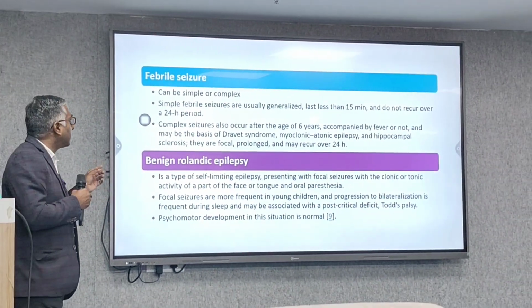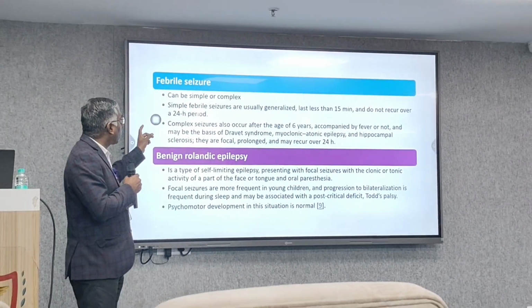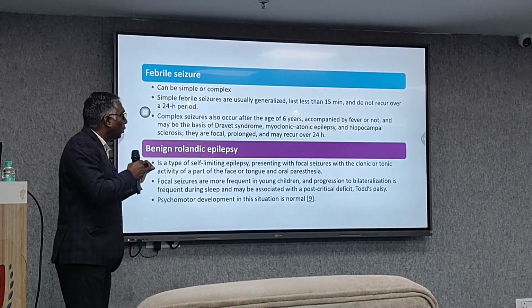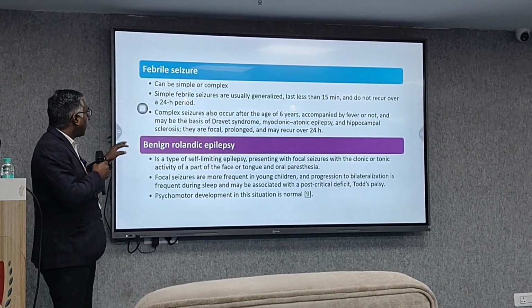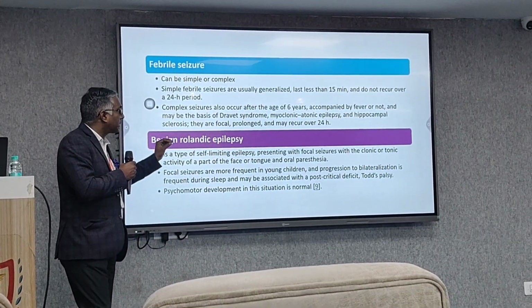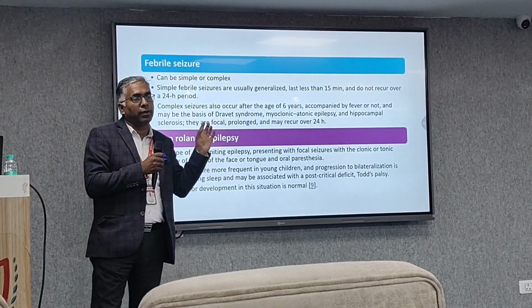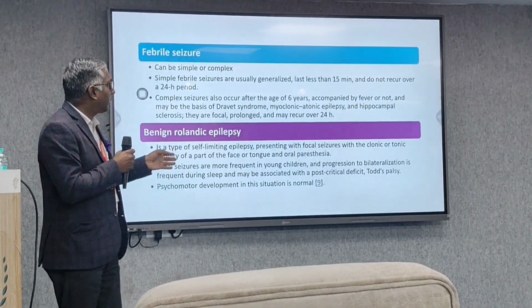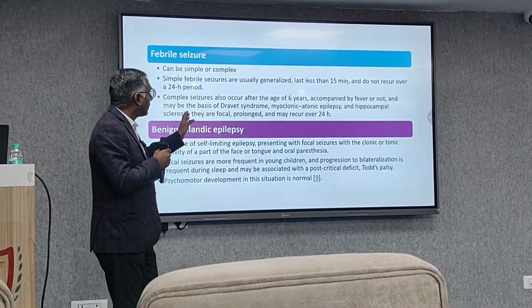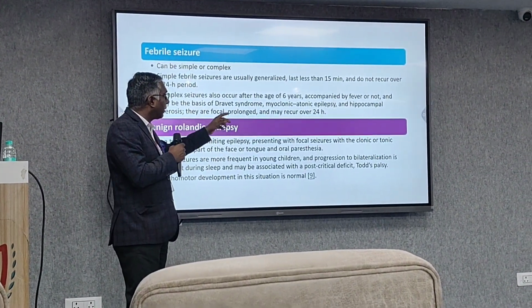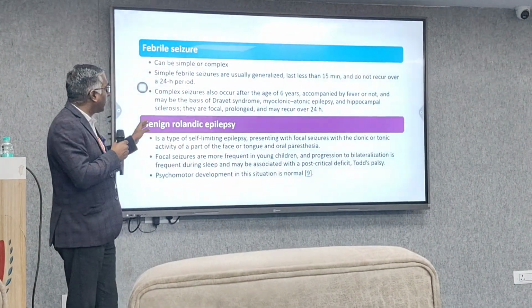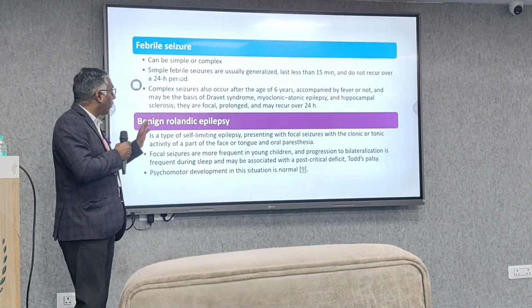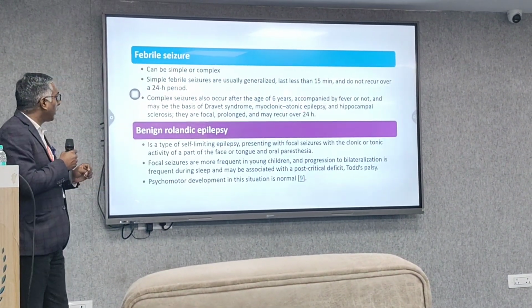Next comes febrile seizure, as we already discussed. It can be simple or complex. Simple febrile seizures are usually generalized, last less than 15 minutes, and do not recur over a 24 hour period. Complex seizures can also occur after the age of 6 years. Usually these febrile seizures remain under 6 years. After that they are a little bit rare, but sometimes they do occur, accompanied by fever or not, on the basis of Dravet syndrome, myoclonic atonic epilepsy, and focal sclerosis. They are focal and prolonged. They may recur over 24 hours.